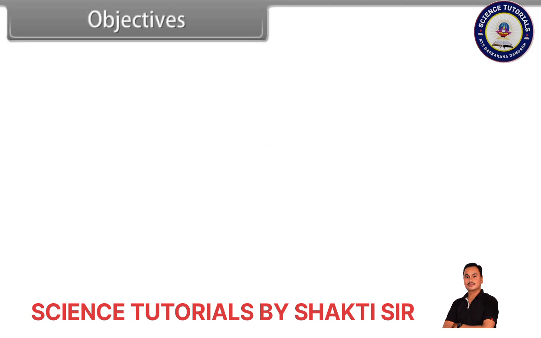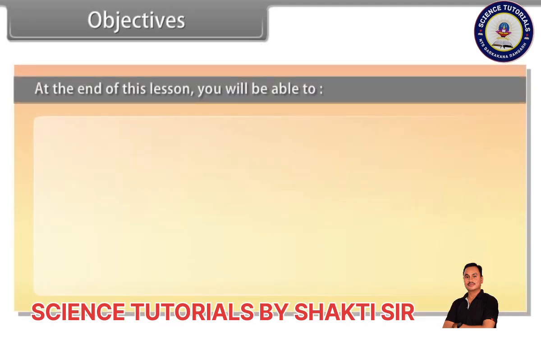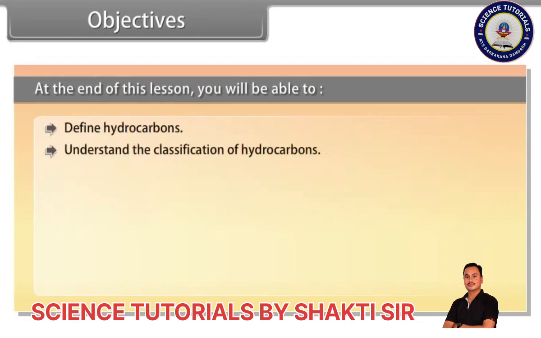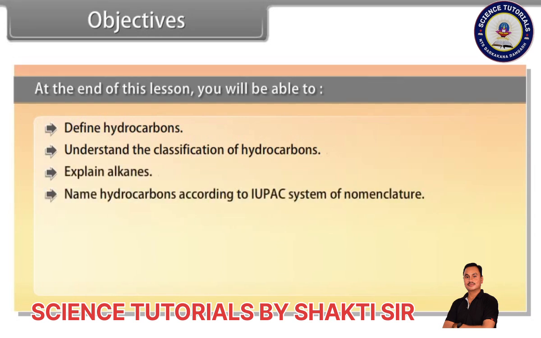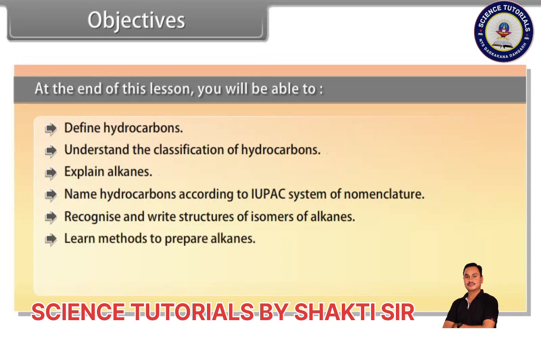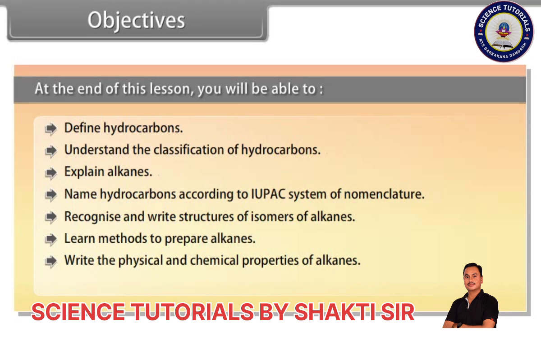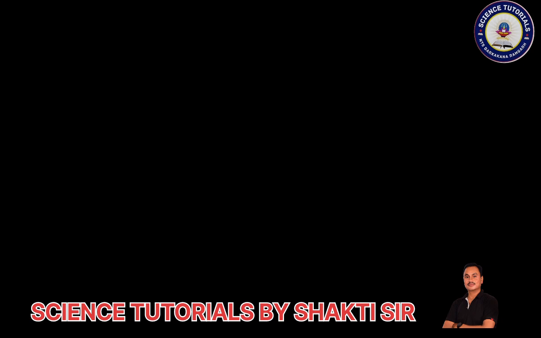Objectives. At the end of this lesson, you will be able to define hydrocarbons, understand the classification of hydrocarbons, explain alkanes, name hydrocarbons according to the IUPAC system of nomenclature, recognize and write structures of isomers of alkanes, learn methods to prepare alkanes, write the physical and chemical properties of alkanes, and explain the conformations of ethane.